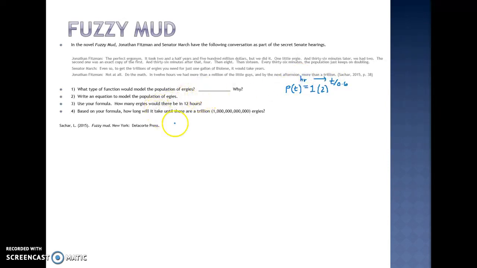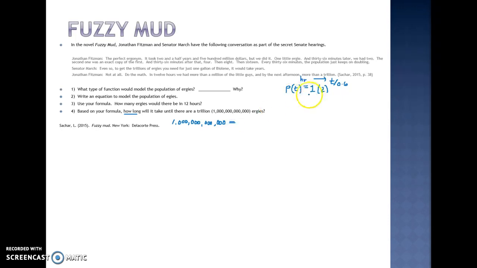So for question 4, it asks us how long until there are a trillion. Well, that trillion is a population, so that's going to go into my formula instead of P of t. And when I look at this question, it's asking me how long, so that means that the variable, the thing that I don't know, is the t up here. So I'm going to start here by writing a trillion in place of where my P of t was. So 1, 2, 3, 4, 5, 6, 7, 8, 9, 10, 11, 12 zeros.